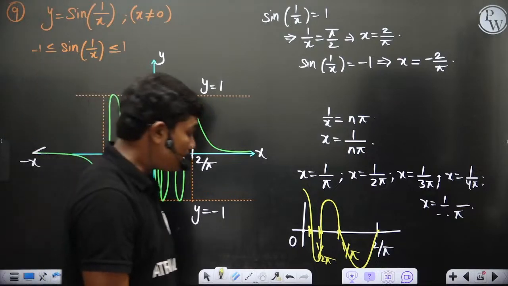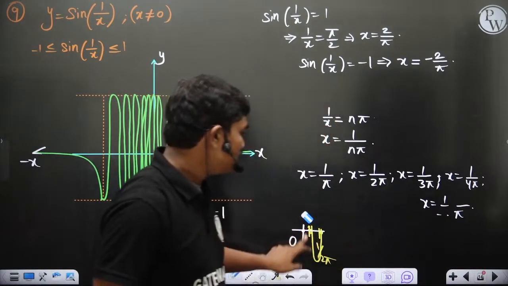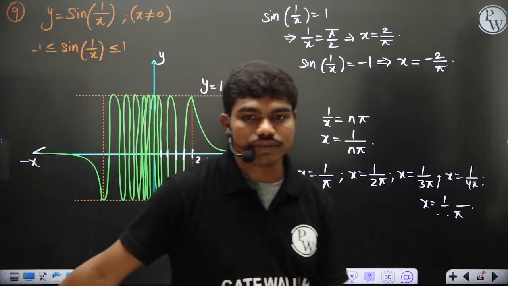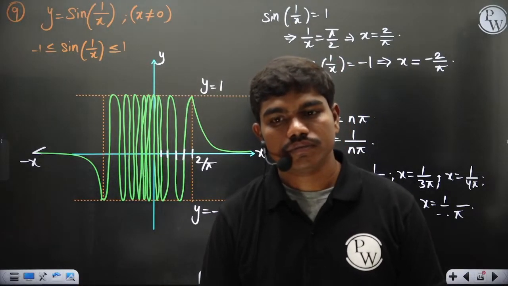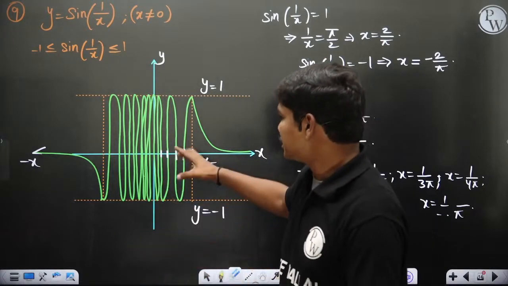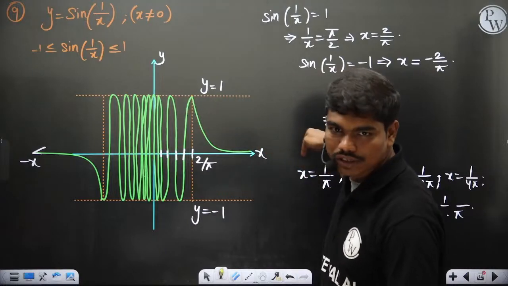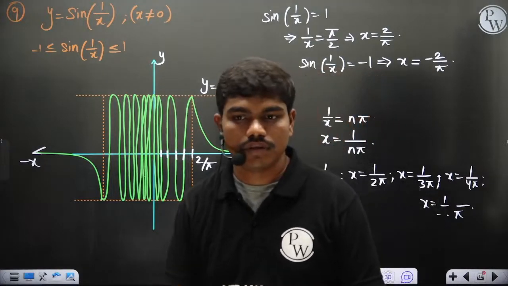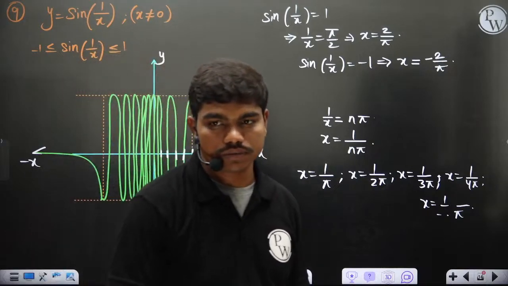Clear? This is one important graph in signals and systems, especially when you are working with Fourier spaces. If you deal with it, this is very important. Okay, clear to all of you? You might have seen it in control systems. The noise in the initial stage, at very small time, will fluctuate a lot, but slowly dies down after some time. Okay, clear to all of you? This is the graph of sine 1 by x, of course.